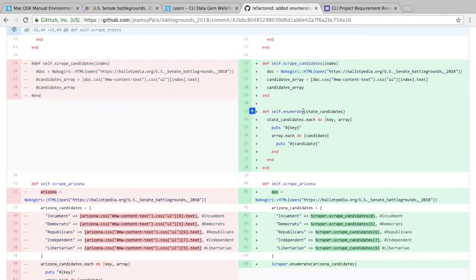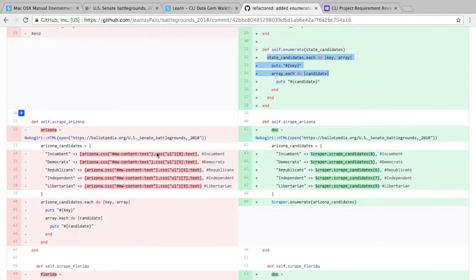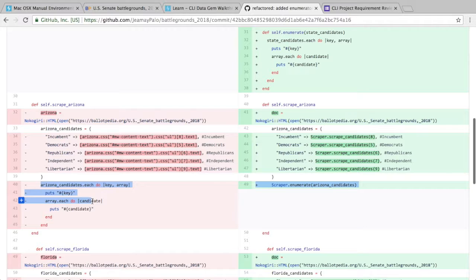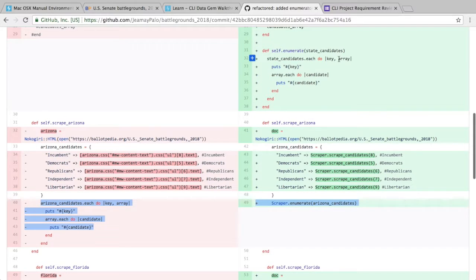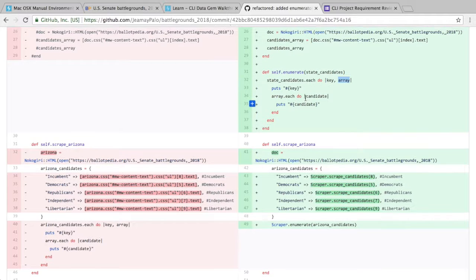The enumerate method takes in an argument of the state candidates, ideally the array of candidates I would have scraped from each state. It does the same thing I do here: first it iterates the key, and then the array for each of that hash, and it puts out the key, and for each array I then iterate each candidate.